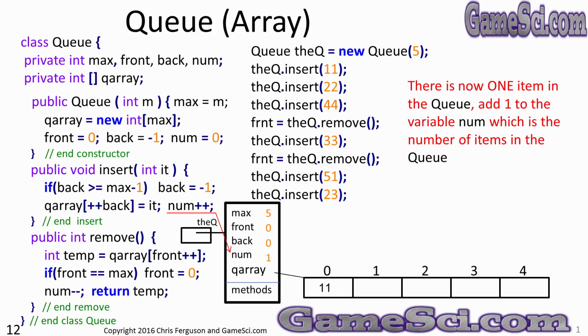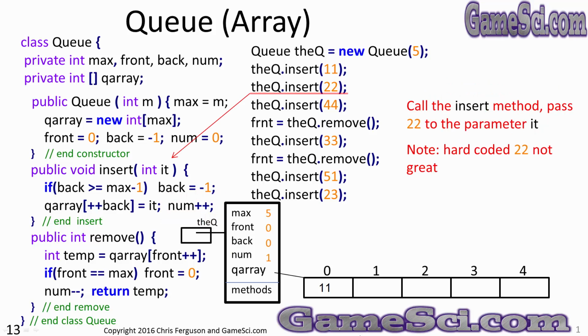And again, this is a very different situation here. See that ++back? That is part of a bigger command. Do this first. This is a command all by itself. Just do this. So there we have it. We've inserted an item in the queue. Let's go back to the original calling code and execute the line of code after the call to insert.